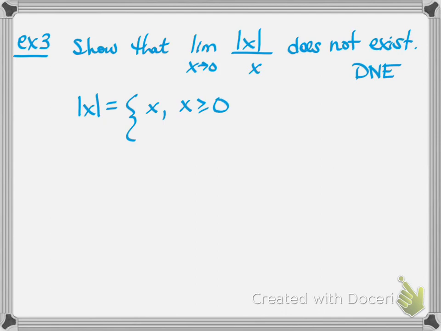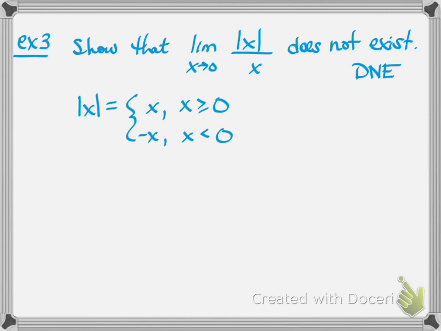It's 5. What's the absolute value of 0? It's 0. But it equals -x when x is less than 0. What's the absolute value of -4? It's 4, so that's why we have that -x right there.